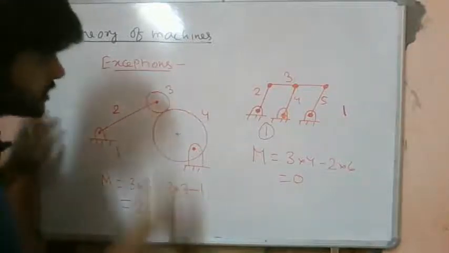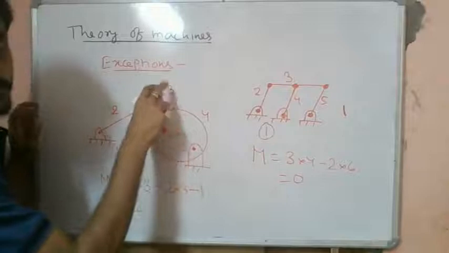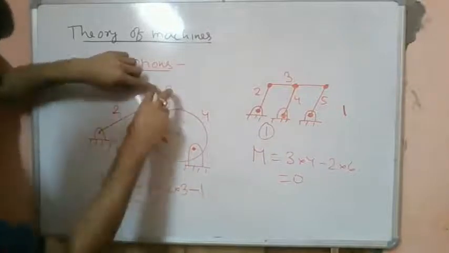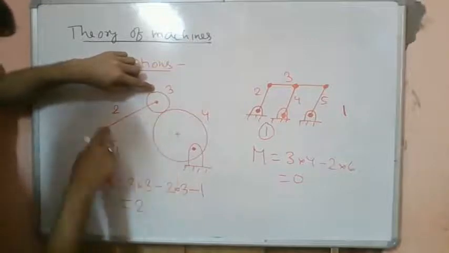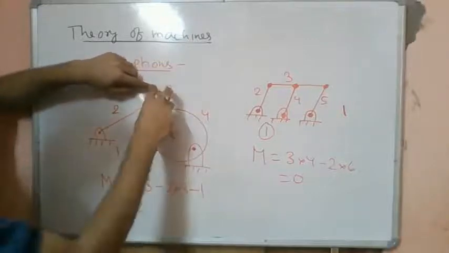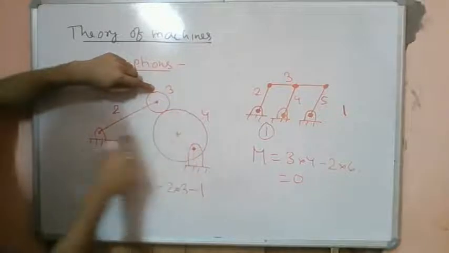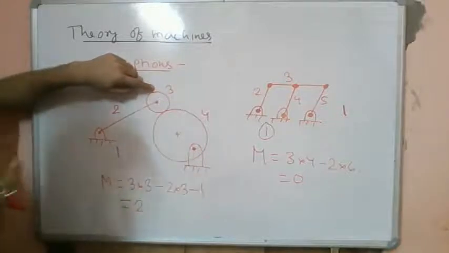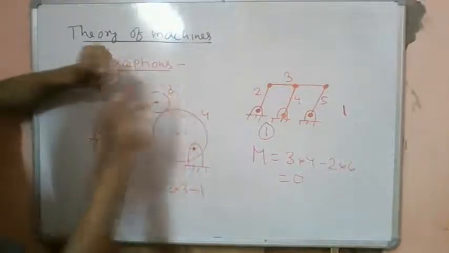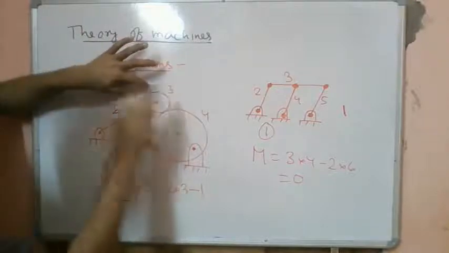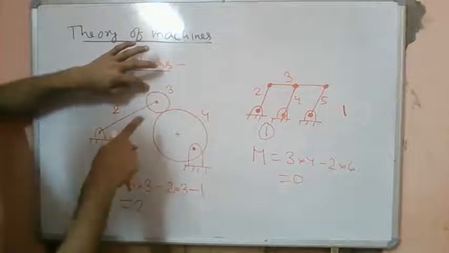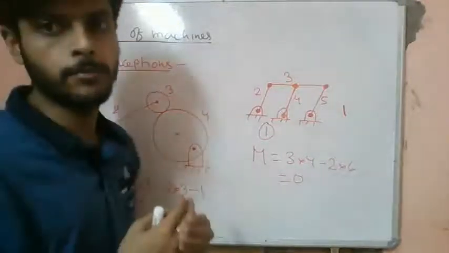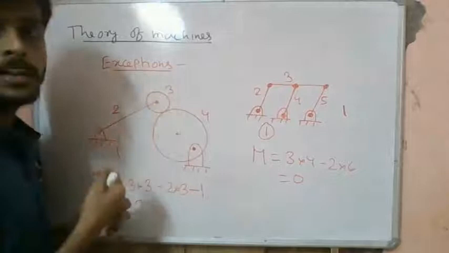Why? Because you see, if we keep on rotating this disc about its own axis, nothing changes in the mechanism, right? There is no other relative motion. If only the disc rotates, there is no other relative motion of the system. So that means this degree of freedom is redundant. It is not causing any change in the mechanism. This is what we call an ideal degree of freedom.